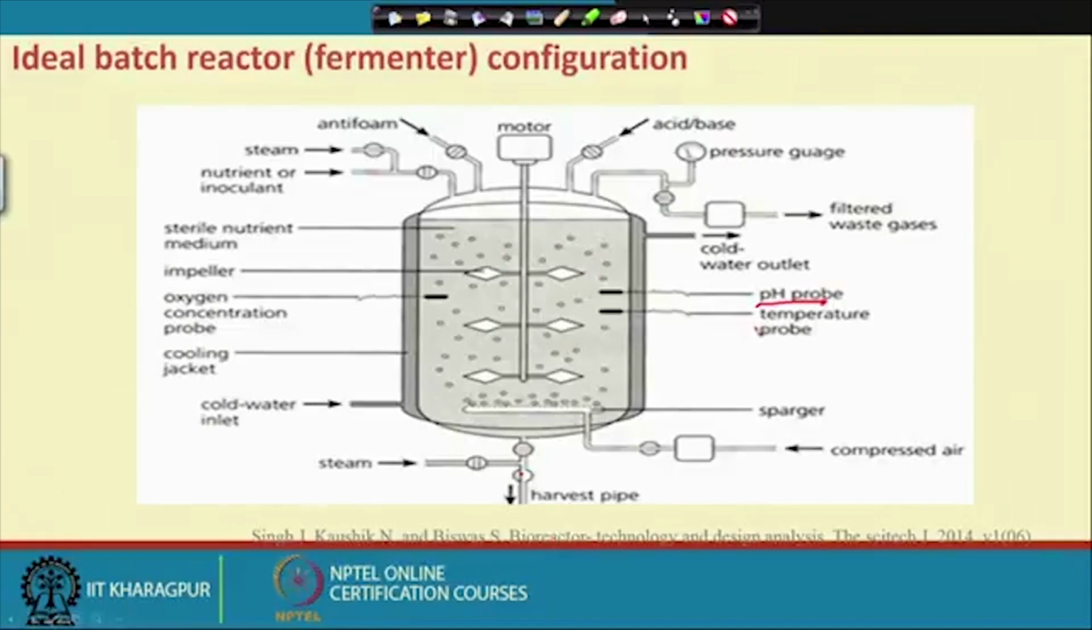Here the pH probe and temperature probe can be inserted. Here is the dissolved oxygen probe. We should have the cooling arrangement, the cooling jacket, and nutrient should be added like this. And this is the motor, through which the agitation takes place. Acid and base are added with the help of a pump. A pressure gauge is used to monitor the pressure of the particular reactor.